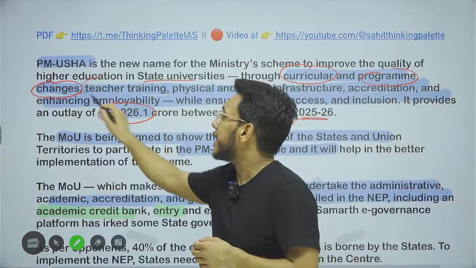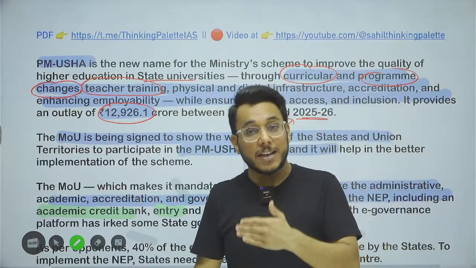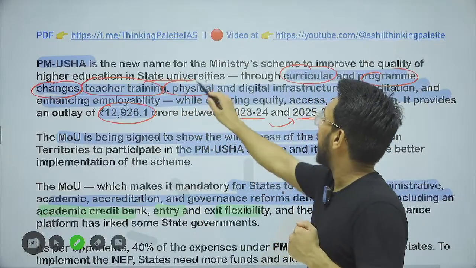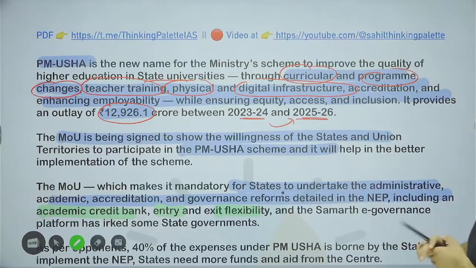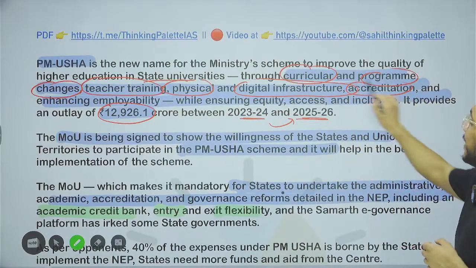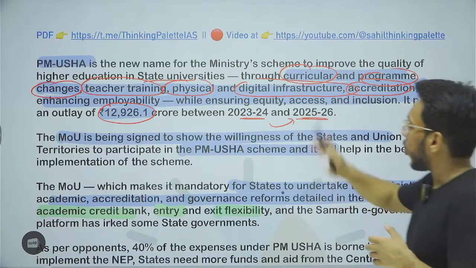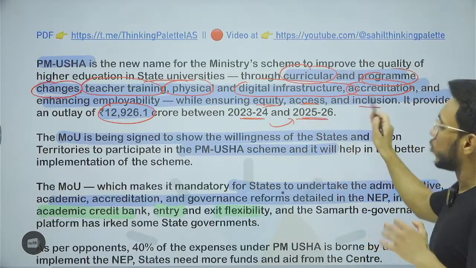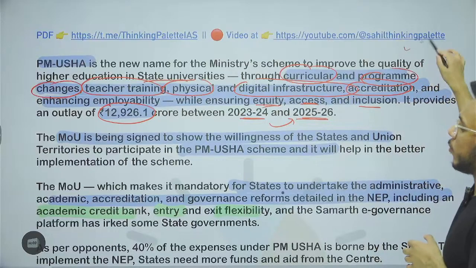For teacher training, that money will be used. In fact, the National Education Policy has specifically emphasized teacher education and training. Then after that, physical and digital infrastructure is to be upgraded in these universities and colleges. Fine. For accreditation programs and affiliation programs, that money can be used. At the same time, equity, access and inclusion need to be the core focus area.